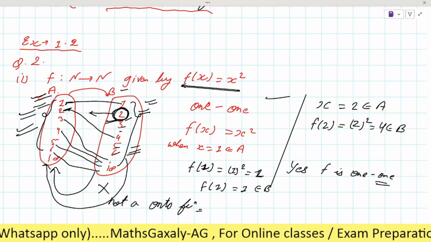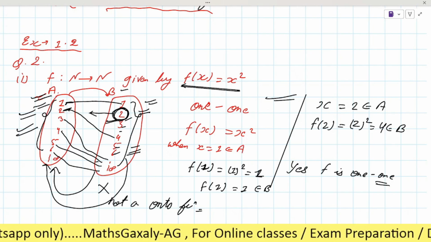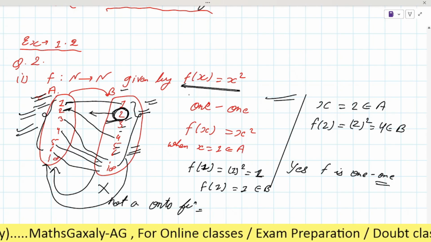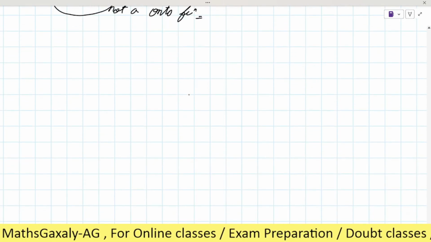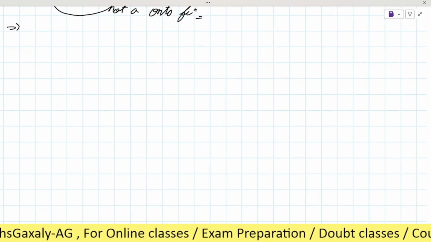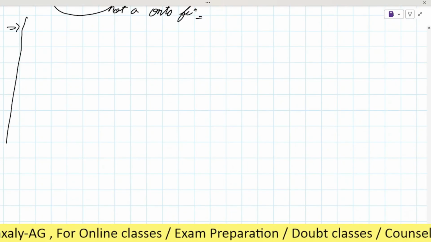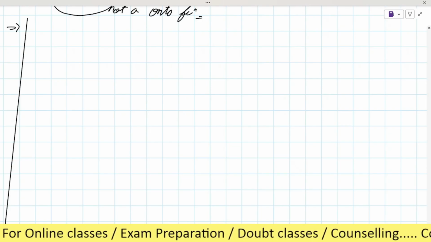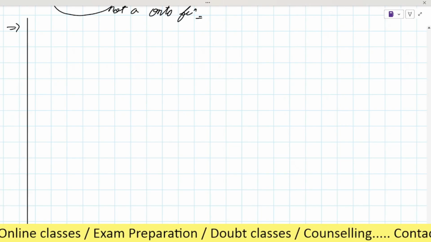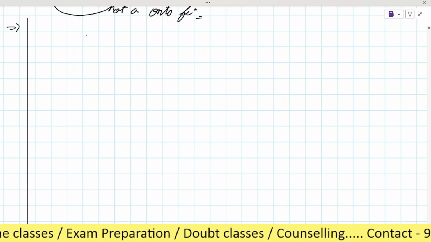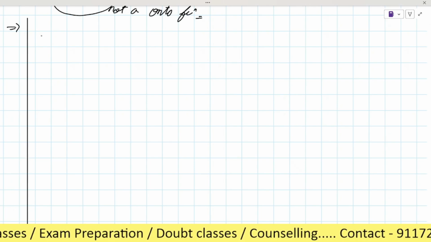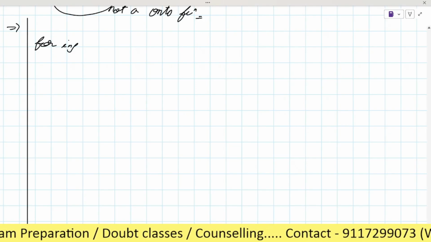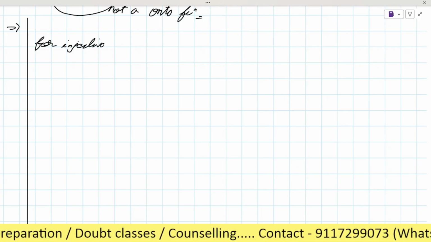This is the pictorial explanation, okay? But in the exam, now let's see how you have to explain it. Now we will see how you have to solve it in your copy. Suppose this is the margin of your copy, okay? Here we will write, first we will check for injective. Injective, okay?